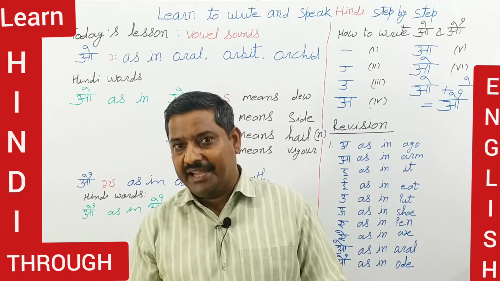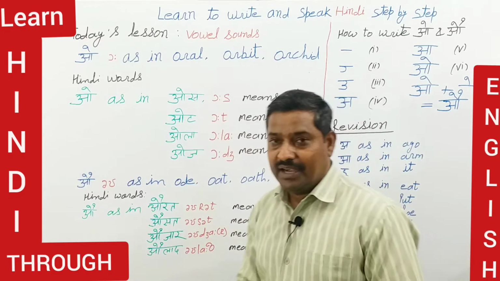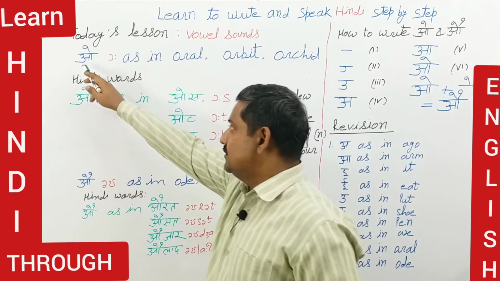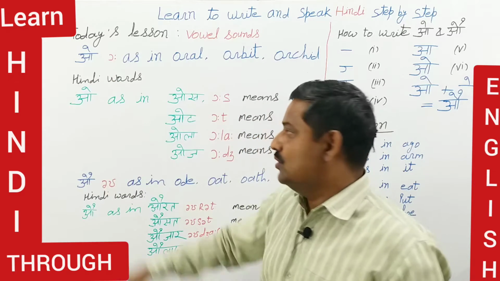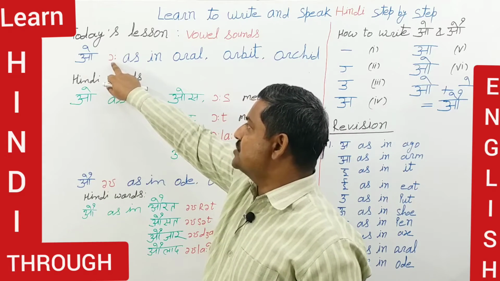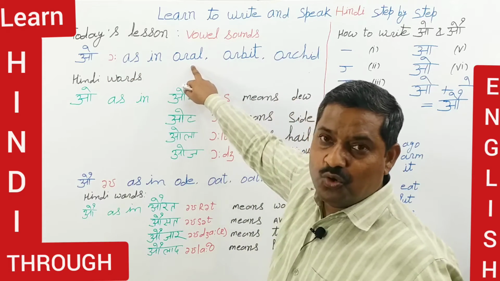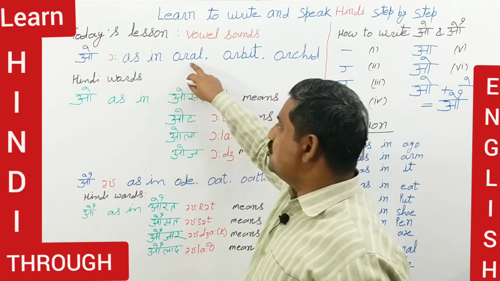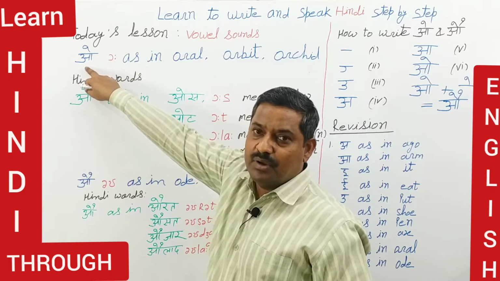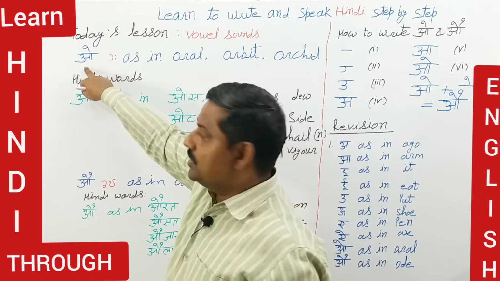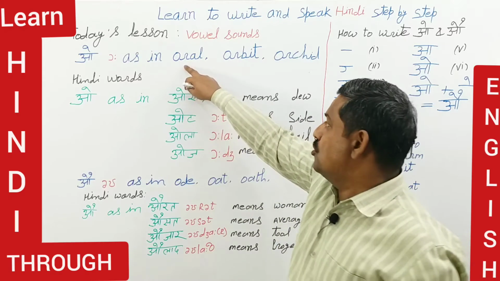So let's start again, like every day, with two more vowel sounds of Hindi. The very first sound today is this letter O. This is the English phonetic symbol O, as in oral. O as in oral. The same sound is of this symbol O. This is a letter, not a symbol, I'm sorry. So O as in oral.